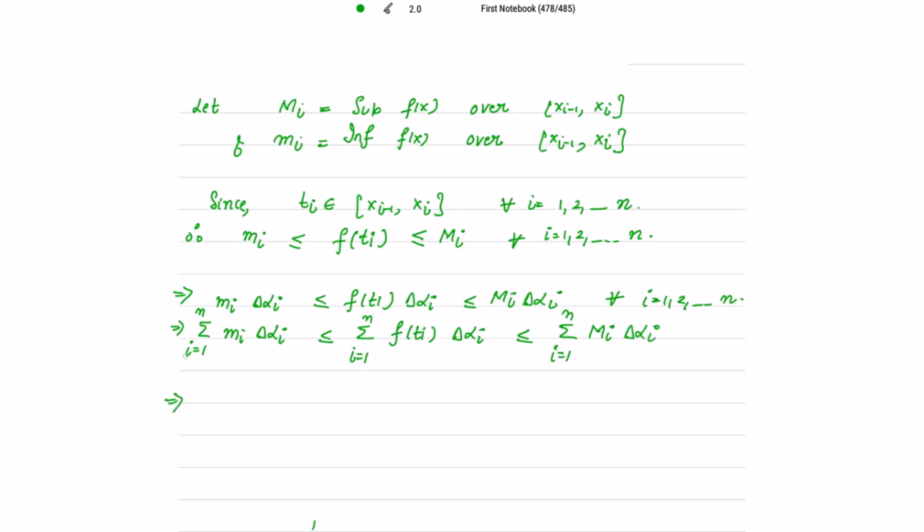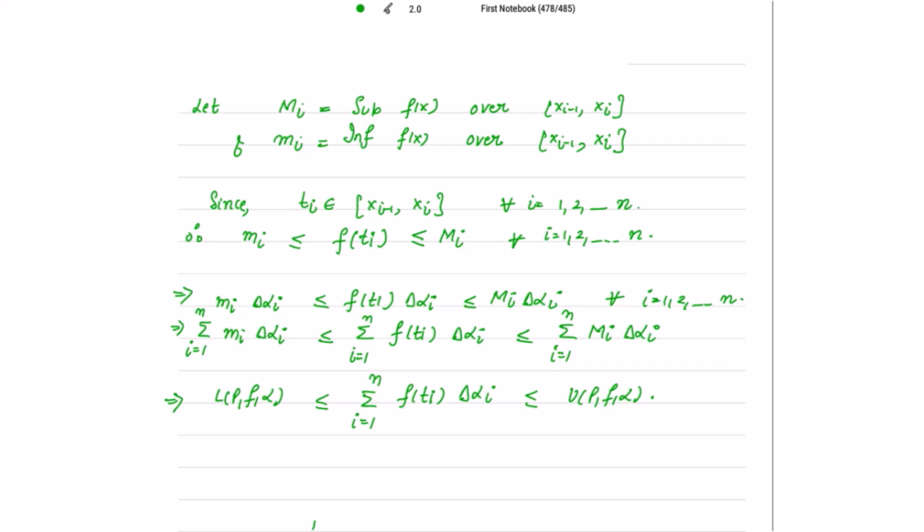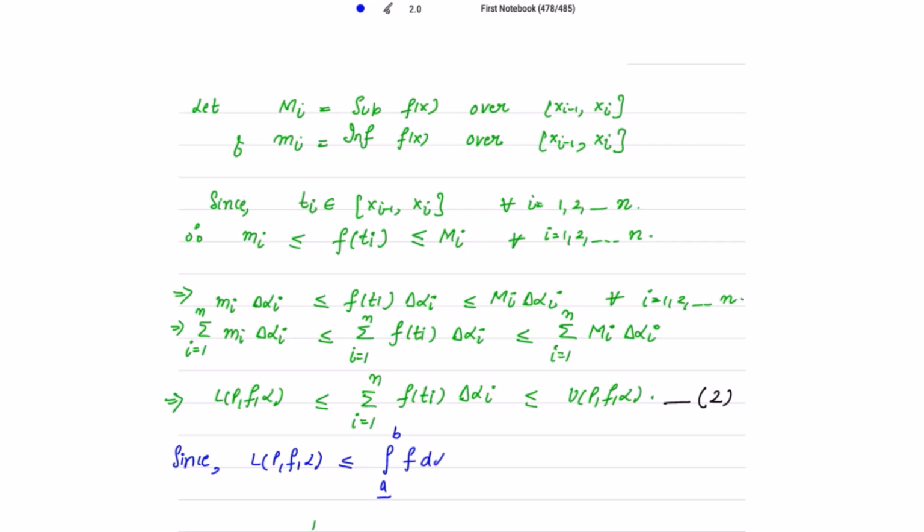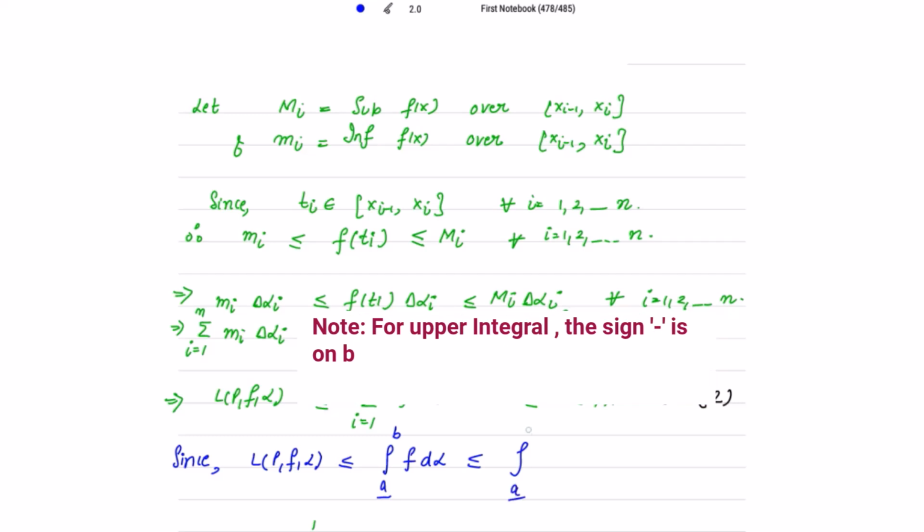So this implies this is nothing but your L(P, f, alpha), and this is less than or equal to this summation, and this is less than or equal to U(P, f, alpha). Let me mark this as 2, since I know that L(P, f, alpha) is less than or equal to the lower Riemann integral, which is less than or equal to the upper Riemann integral, and this is further less than or equal to U(P, f, alpha).